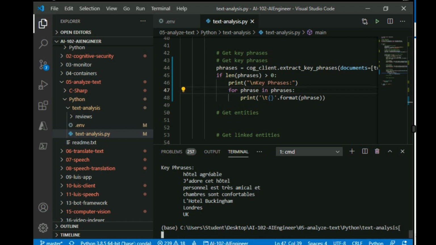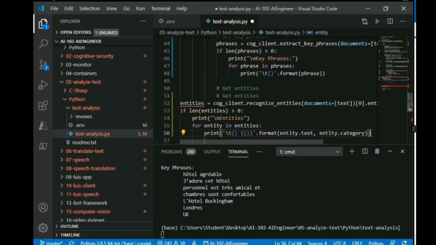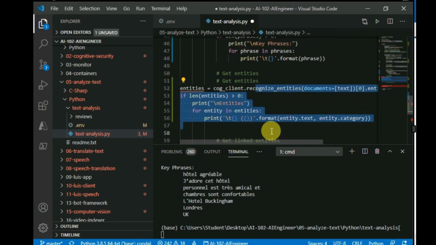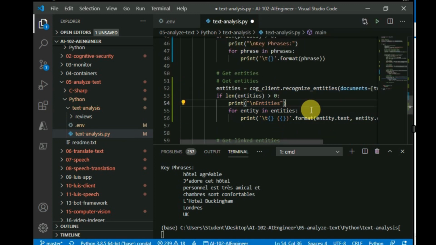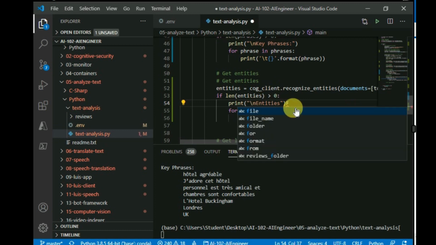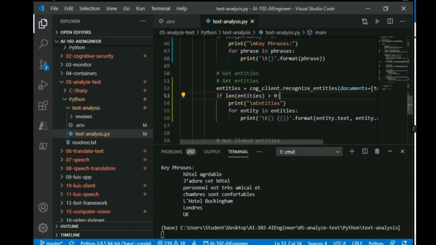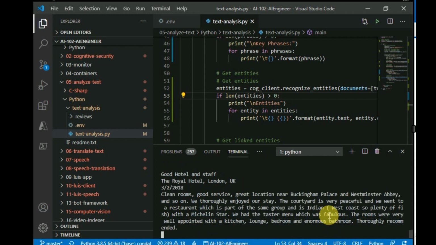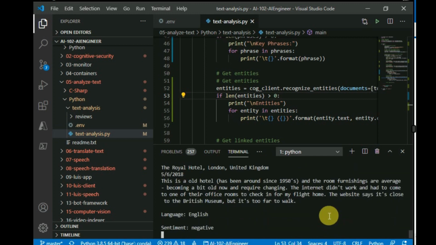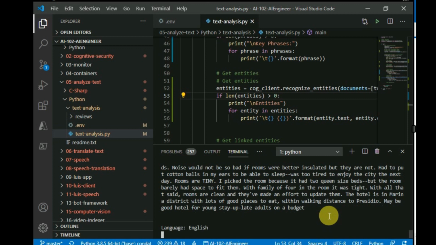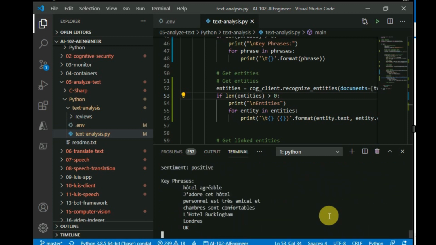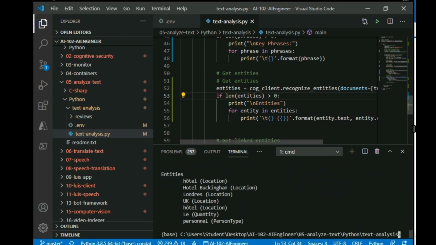Let's move to our fourth task. We can see the entities here. An entity can be a person, a location, some name, etc.